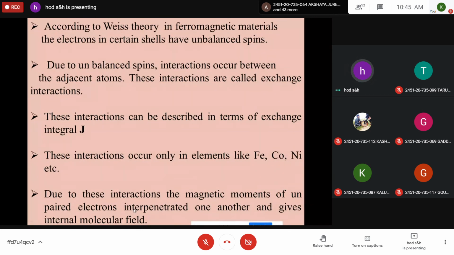Due to these interactions, next point: the magnetic moments of unpaired electrons interpenetrate one another and give the internal molecular field.